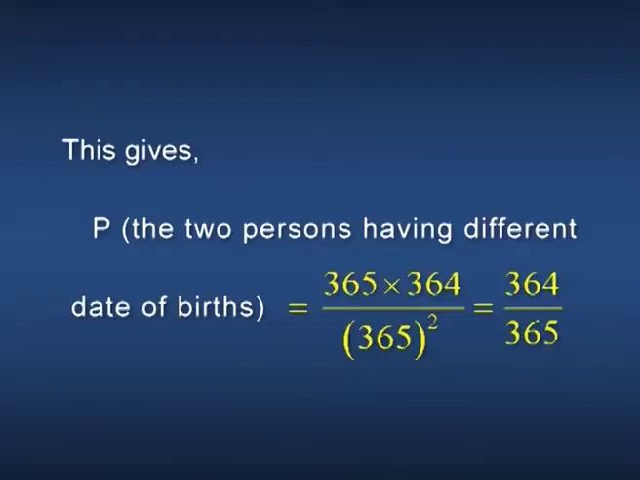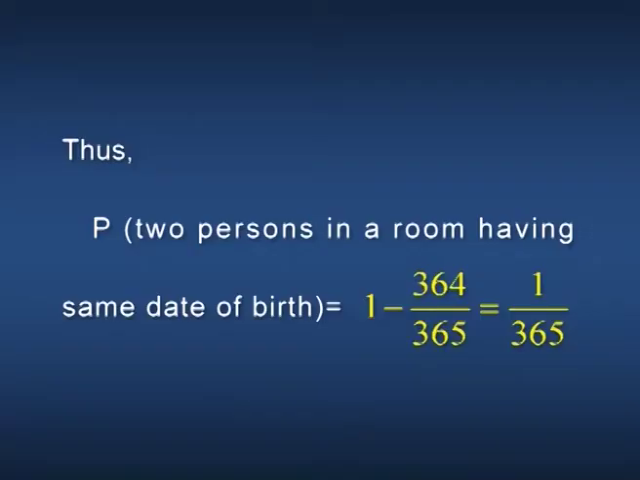This gives probability of the 2 persons having different date of births equal to 365 into 364 divided by 365 the whole square, that is equal to 364 divided by 365. Thus, probability of 2 persons in a room having same date of birth equal to 1 minus 364 divided by 365, that is equal to 1 divided by 365.